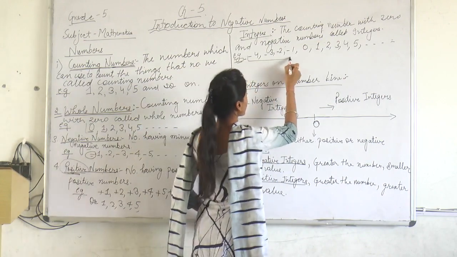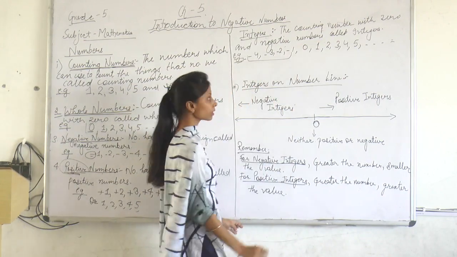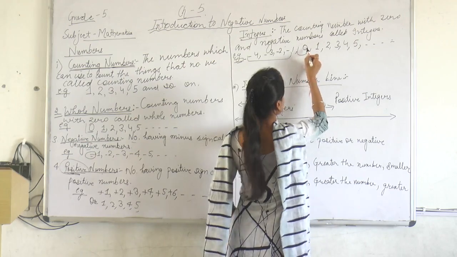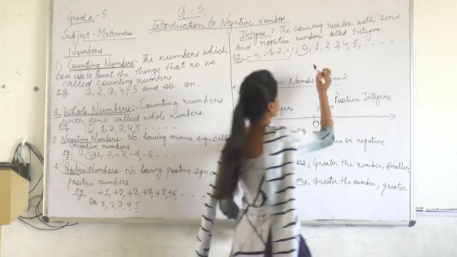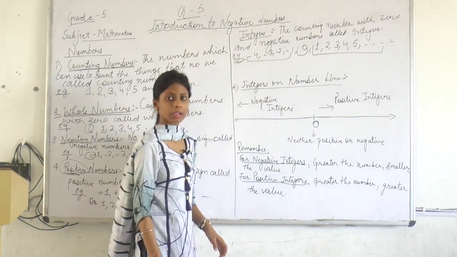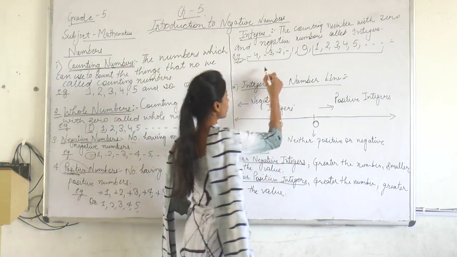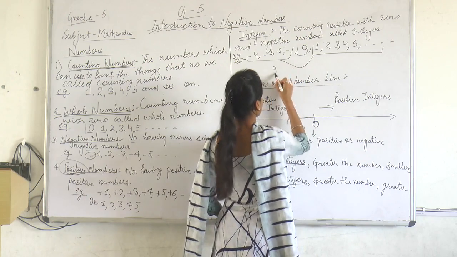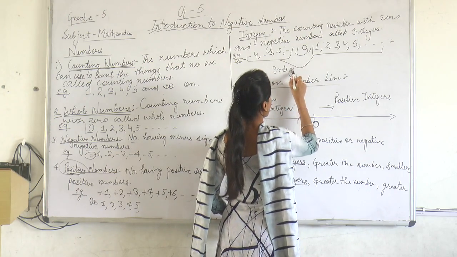Here we have negative integers, negative numbers, included 0 with the counting numbers 1, 2, 3, 4, 5 and so on. These all we call the integers. What we call? Integers.